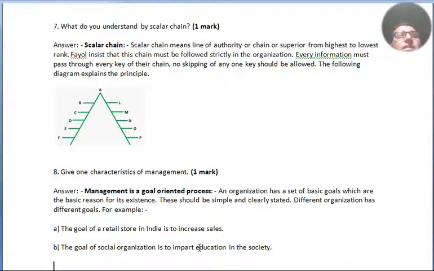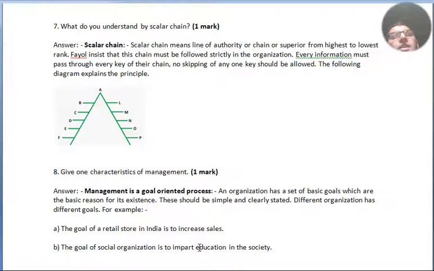The diagram explains that in an organization, there are A, B, C, D, E, F on the left hand side, and on the right hand side A, L, M, N, O, P, Q. So B can communicate to L, but B cannot go directly to A. If E needs to say something to A, then he has to follow the channel of D, C, B, and only then reach A. Or else, if the superiors or departments are busy, then E can communicate to O and O will carry the process up to A.